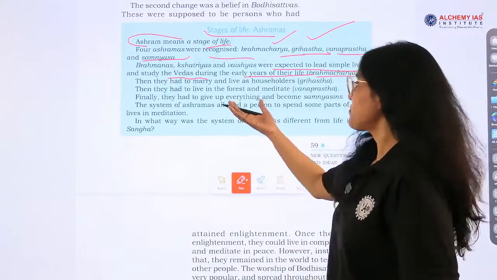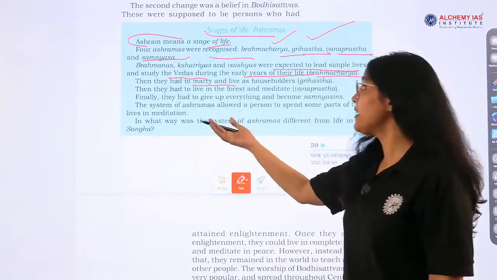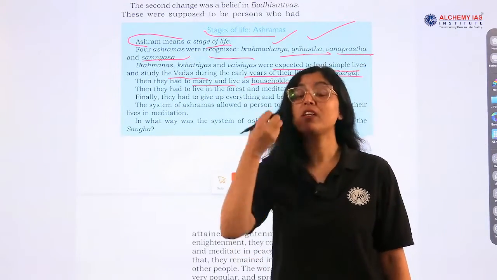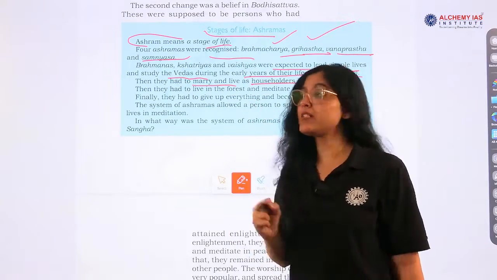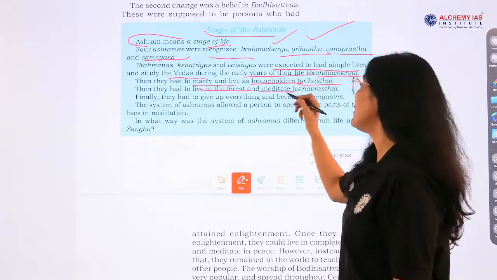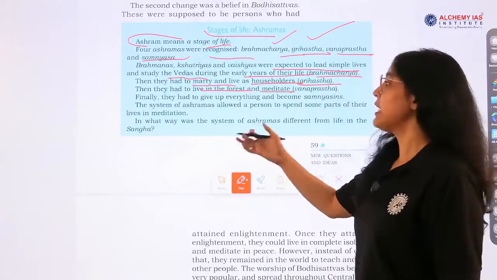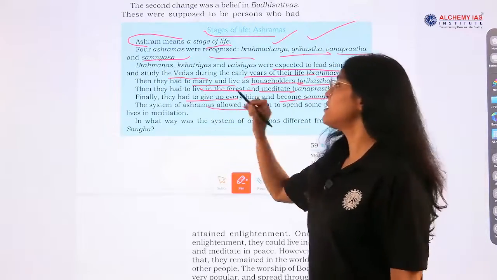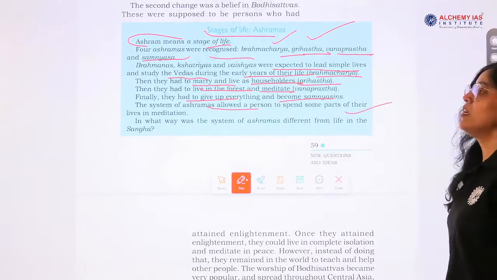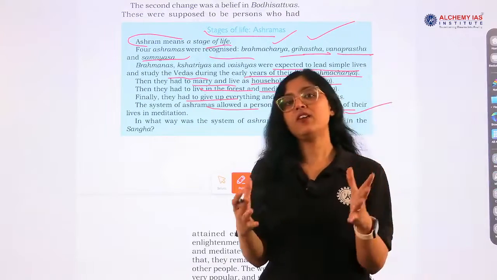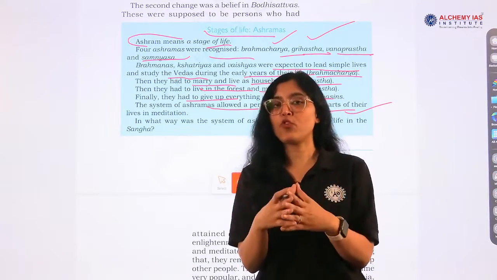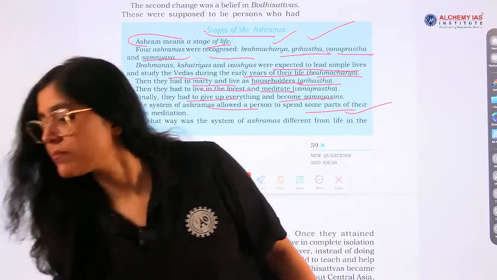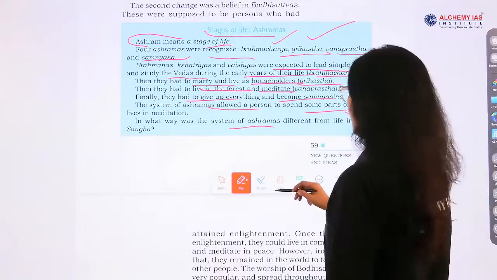Now see, then they had to marry and live as householders, which was called grihastha ashram. They studied in brahmacharya, then in grihastha they had to marry and settle, and then they had to live in the forest and meditate, which is called vanaprastha, okay? The next stage is what? They had to give up everything and become sannyasis. This system of ashramas allowed a person to spend some part of their life in meditation, okay? So sannyasa was the last stage. Okay, let's move.